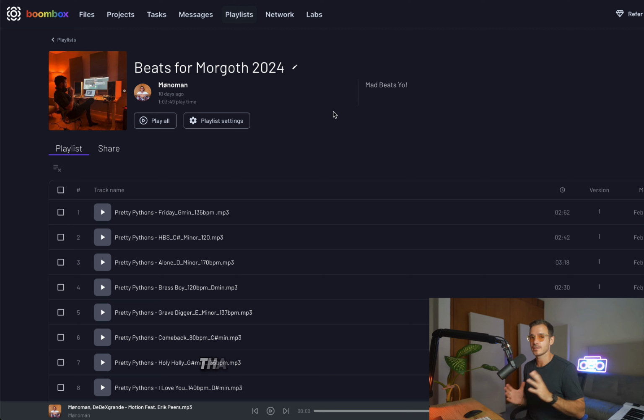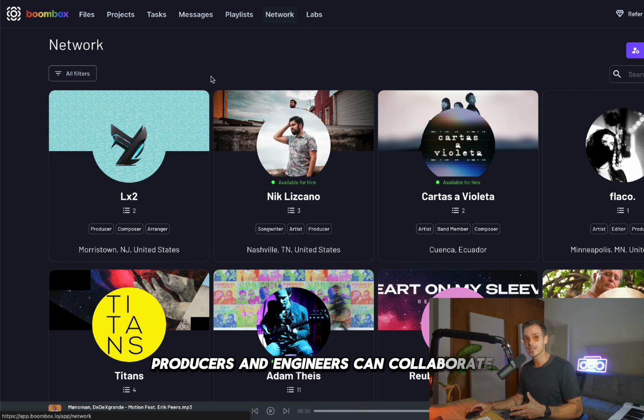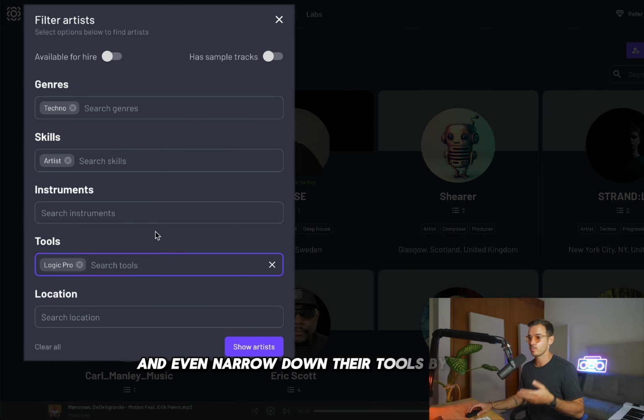just audio files that doesn't include DAW files like MIDI, artwork, and so on. And a network so that artists, producers, and engineers can collaborate, and even narrow down their tools by genres, skills, instruments, DAW, and location.